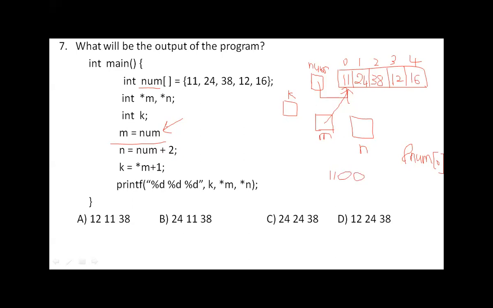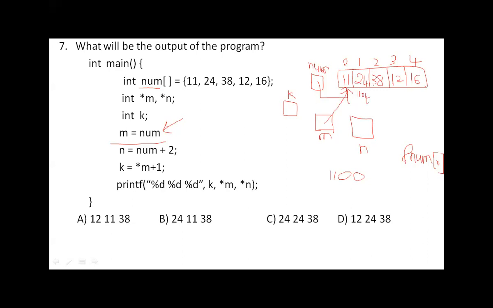When it is 1100, what is the address of the next element? Assume each integer takes 4 bytes. Then this will become 1104. So this address will become 1104.